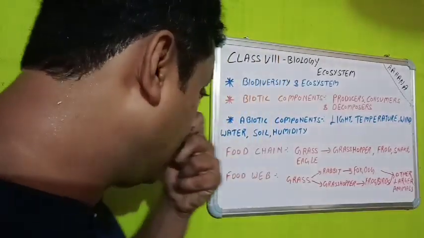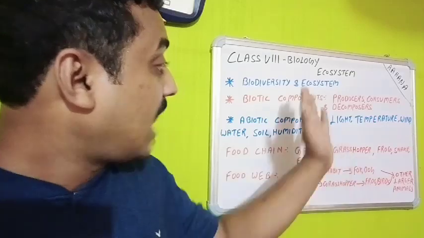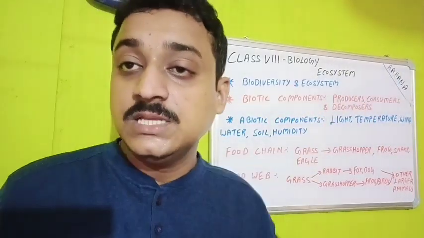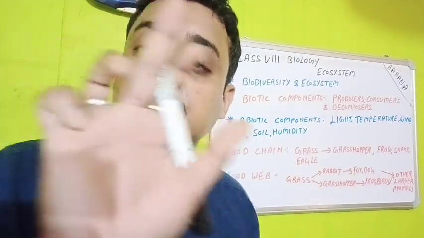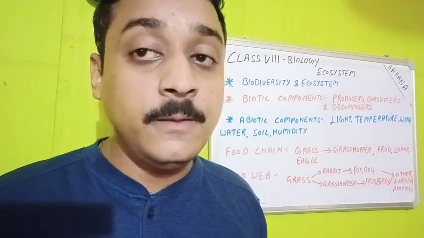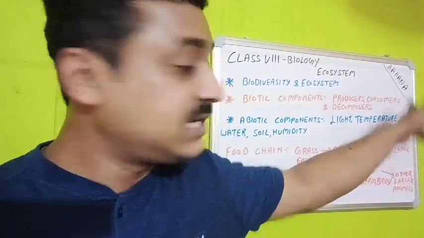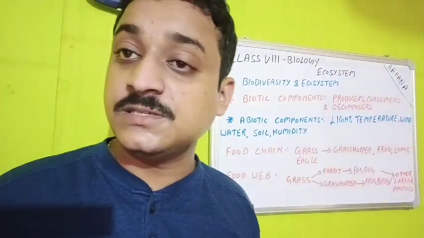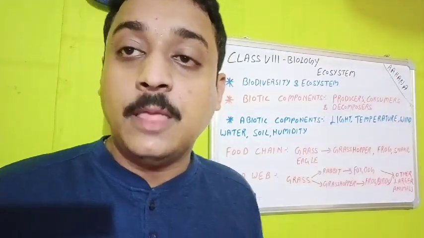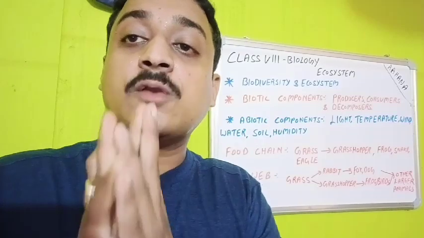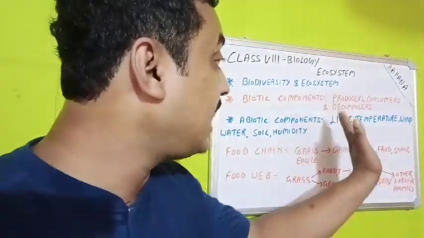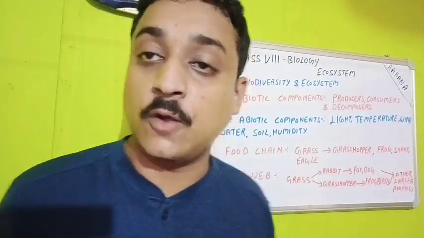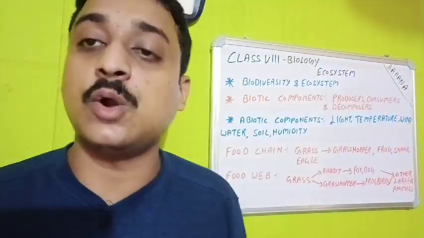Then wind. Of course, wind. So light, temperature and wind. These are the three criteria which directly influence the plants, the autotrophs. Why? Because if wind velocity is less, there will be no proper transpiration, no proper opening of stomata. Again, just like light and temperature influence the autotrophs, similarly the wind will also influence the autotrophs.